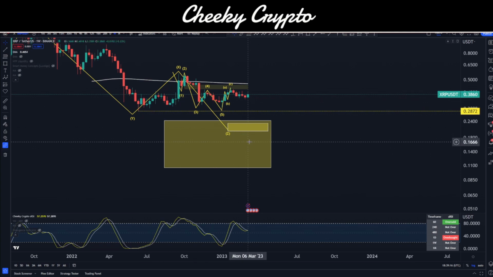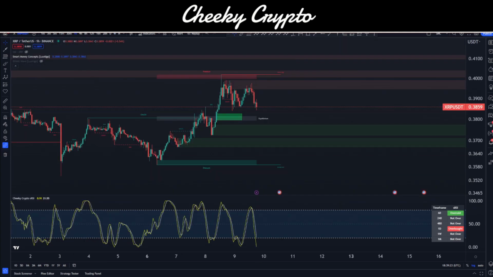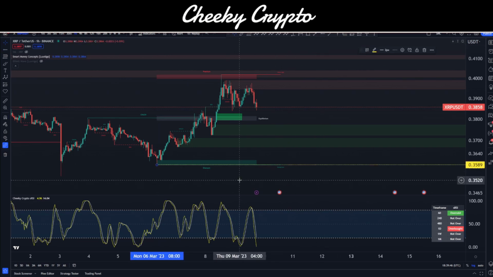Now if I were to trade this, then these are the things that I'm going to be looking at. I'm going to be looking at the smart money concepts on the smaller time frame. So if I come down into our hourly, if I was going to do some trades with a long position, I'm going to put a long position in around this equilibrium area. So I'll be looking at around 37 to 38 cents, somewhere in this little range here, and I'll be putting my stop loss below the strong low at the moment, right? Because this area down here, let me highlight this for a second, is an area that should not get broken.